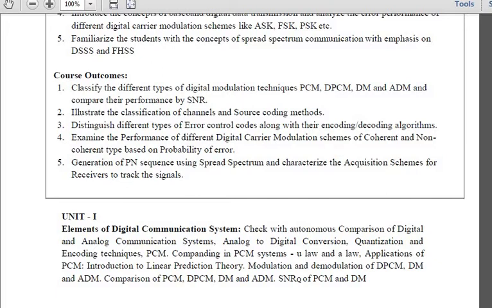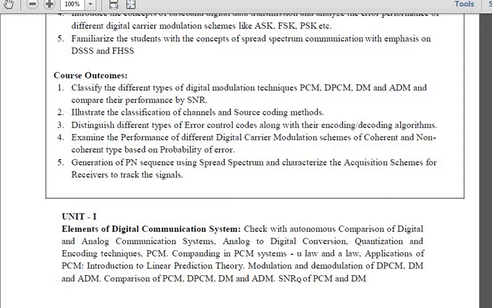What was the syllabus in the first unit? The first one was elements of digital communication system, in which we have seen the comparison between analog communication and digital communication in all terms. We compared them in terms of bandwidth, and in terms of error correction and detection, which is not possible in analog communication but is possible in digital communication.